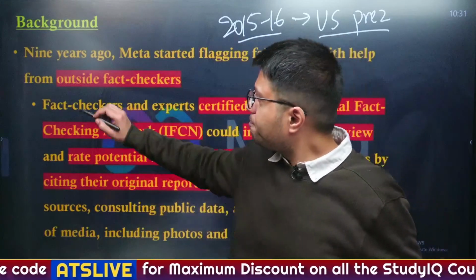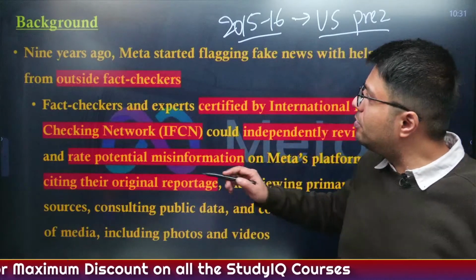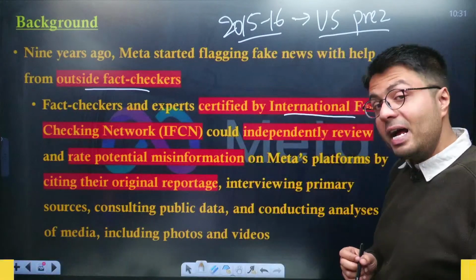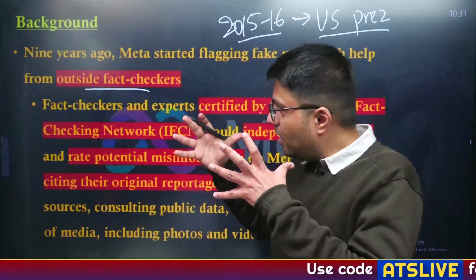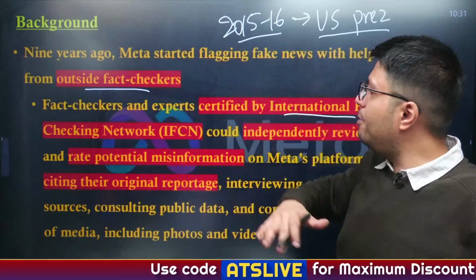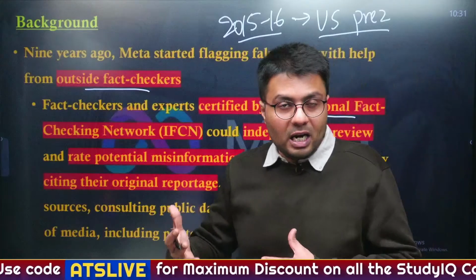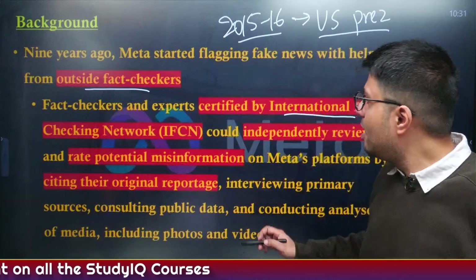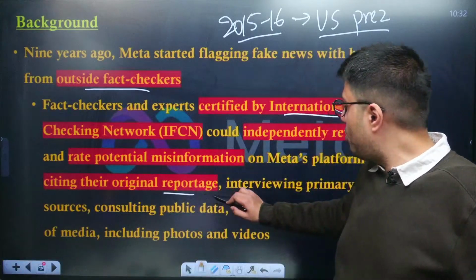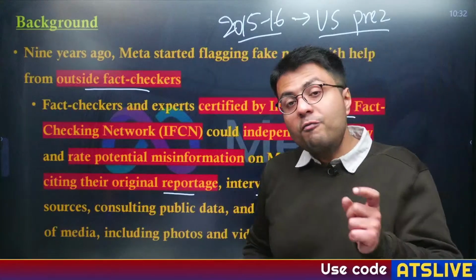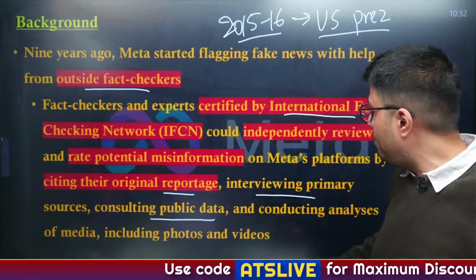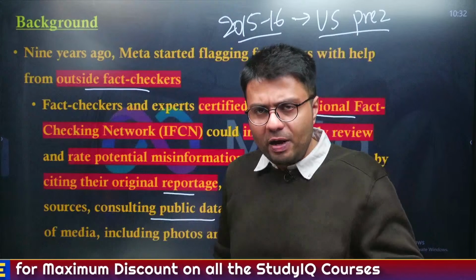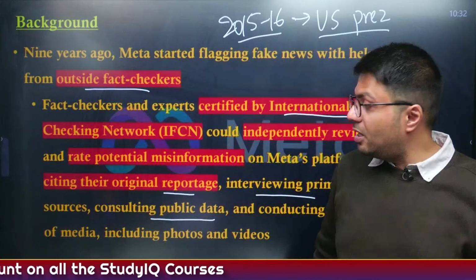Now, using this, Meta enlisted the services of independent fact checkers who were certified by an organization called the International Fact Checking Network. These independent fact checkers, on their own, verified the data present on Facebook, WhatsApp, etc., by utilizing their original reportage, conducting interviews of primary sources, or even referring to public data and conducting its analysis.